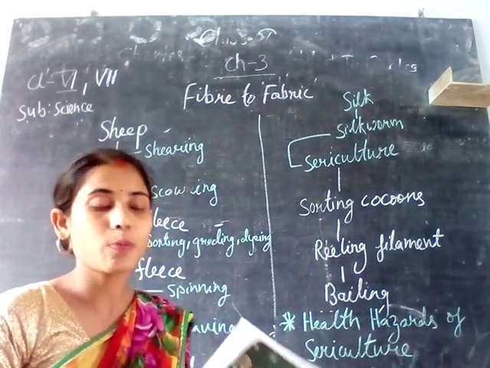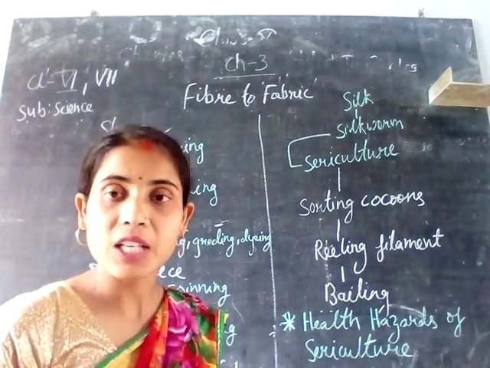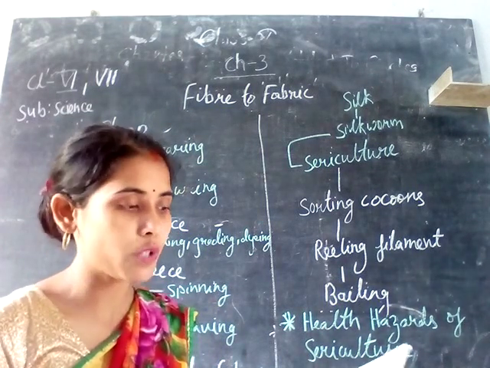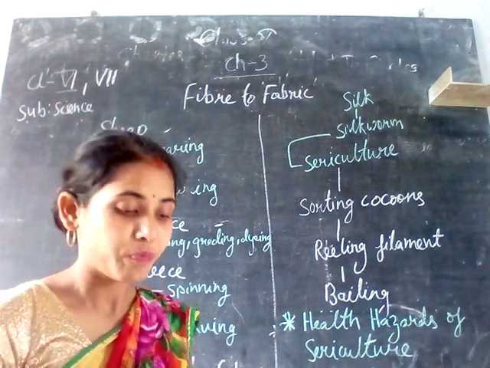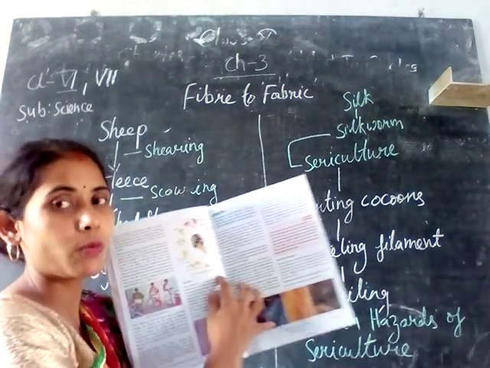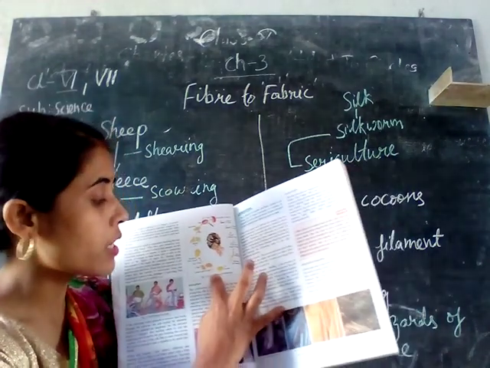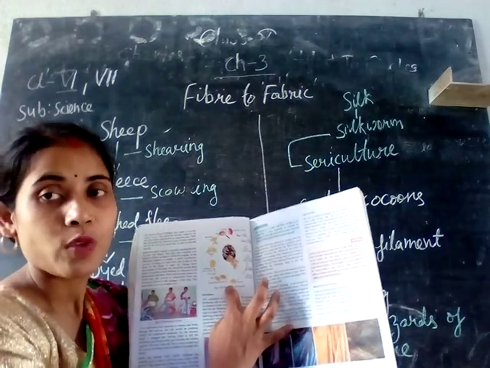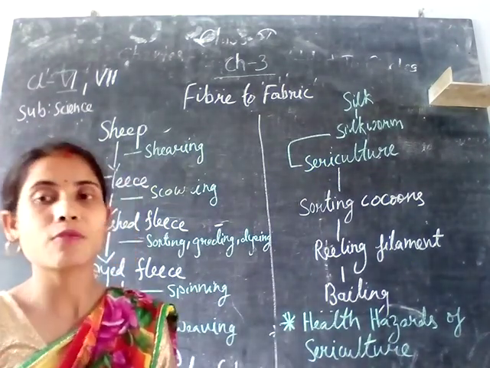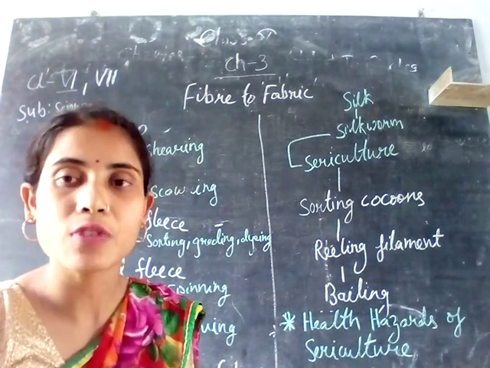The life cycle of the silkworm is clearly given in your book, so go through your book and you will be able to understand it. From the silk, the cocoon is obtained, and from there we get the fibers.